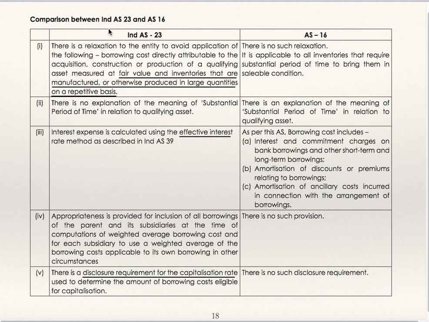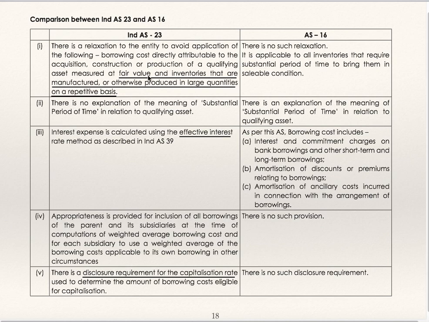Now we'll see comparison between Ind AS 23 and AS 16. In Ind AS 23, there is relaxation to the entity to avoid application of the following: borrowing costs directly attributable to the acquisition, construction, or production of a qualifying asset measured at fair value, and inventories that are manufactured or otherwise produced in large quantities on repetitive basis.